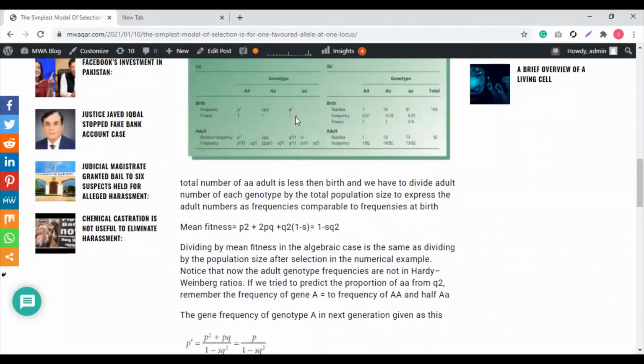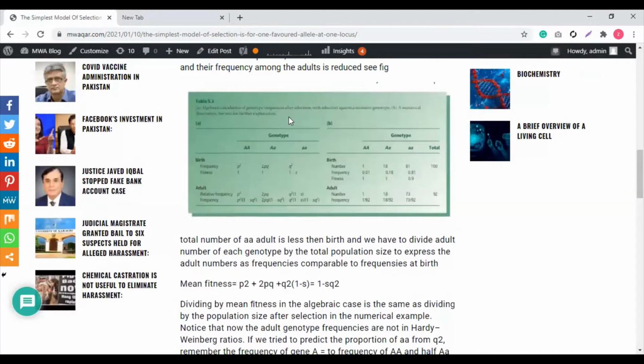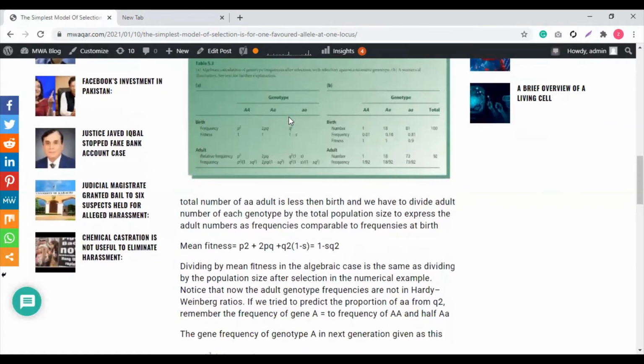Why are we using 1 minus s here? We already explained that we are dealing with the Hardy-Weinberg theorem, but we are also dealing with natural selection. So natural selection also operates at birth. Now why do we want to see adult? What happens in the next generation to this sequence? The relative frequencies become p square, 2pq, q square times 1 minus s, and the frequency is given by p square divided by 1 minus s q square. This 1 minus s q square is actually this. I wanted to focus here.